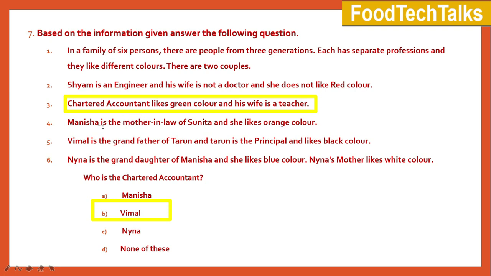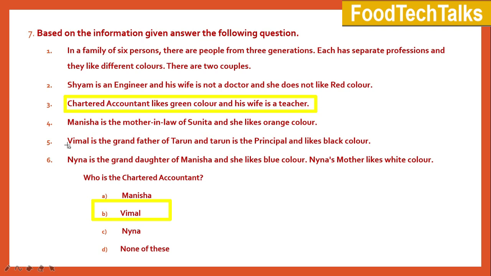From the third sentence, it is clear that the chartered accountant is a boy. And from the other options, we may get the idea that Manisha and Naina are girls. So the answer is Vimal, because in the given options only Vimal is a boy.